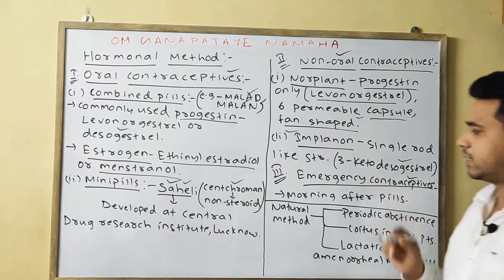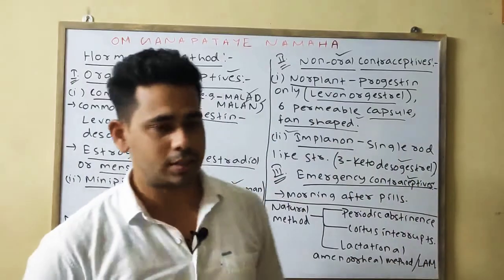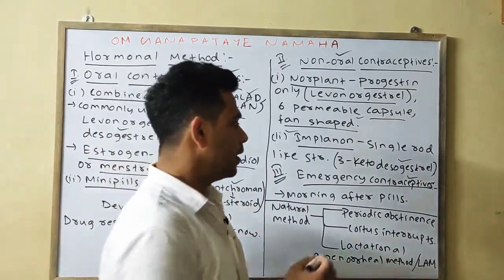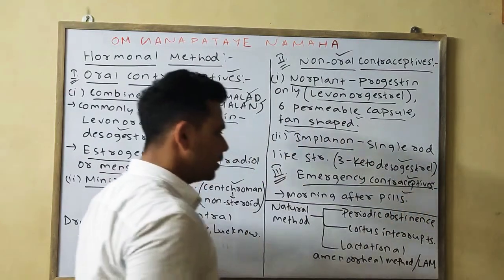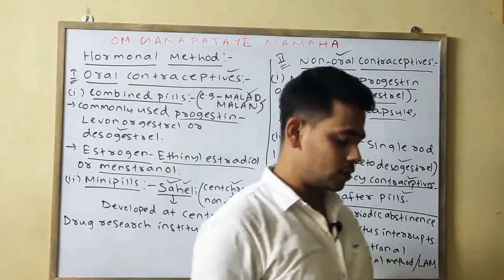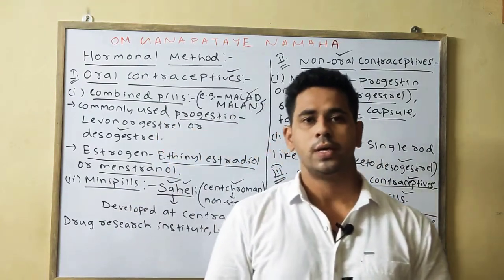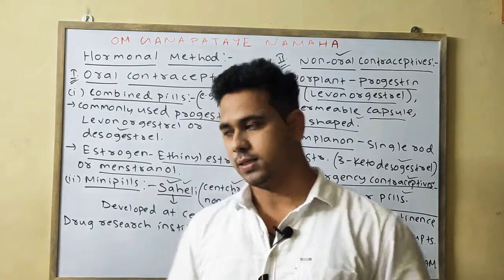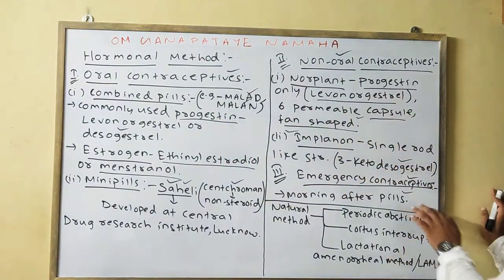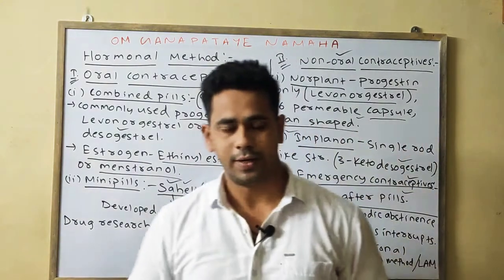Okay, and third one is your emergency contraceptive, or we can say the morning after pills. Why is it so called? Because in the case of an emergency, that is, unprotected sexual intercourse, to prevent pregnancy various pills are taken, such as I-pill, Unwanted 72, etc.